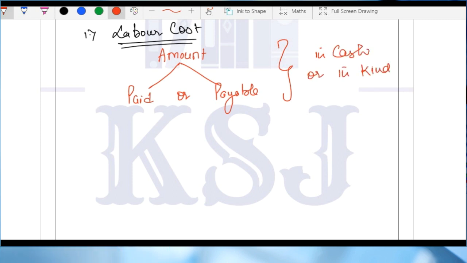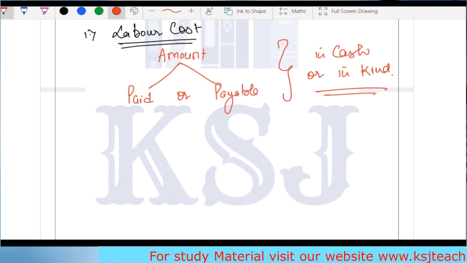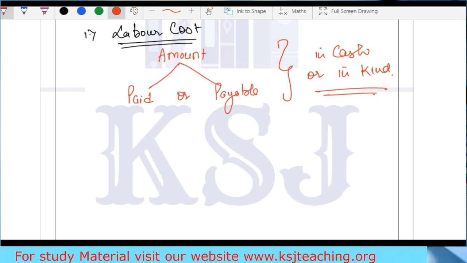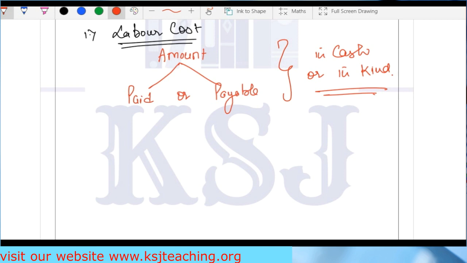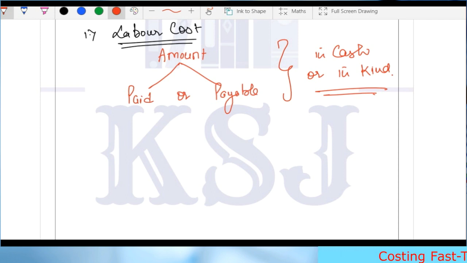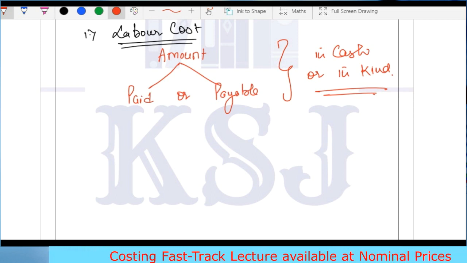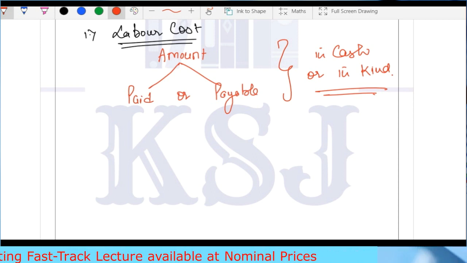What is labor? Labor is the person who is working inside your factory. If he or she is working for you, they will not work free of cost. Nobody is working free of cost; they want something in return. Salary, bonus. Obviously they will ask, sir, please give Diwali bonus, please give New Year bonus. These things happen. Nobody is going to work free of cost for you.